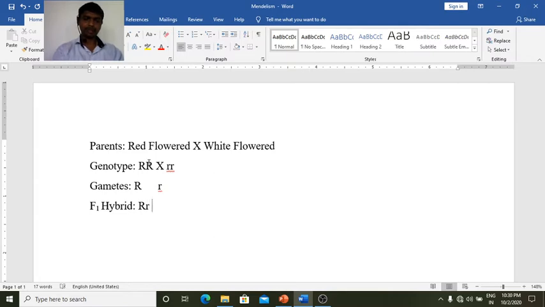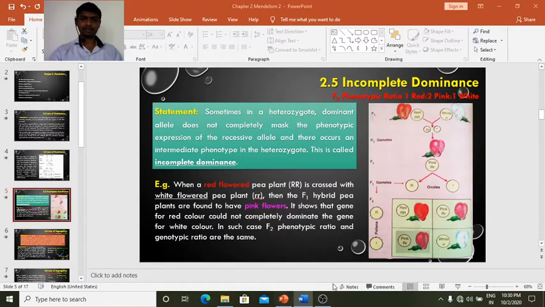So what is the phenotype? It is pink colored. So according to the law of dominance, which color should appear in the F1 generation? That is the red color, because red colored flowers dominate over white colored flowers. But an intermediate phenotype has appeared in the F1 hybrid. So this is incomplete dominance.